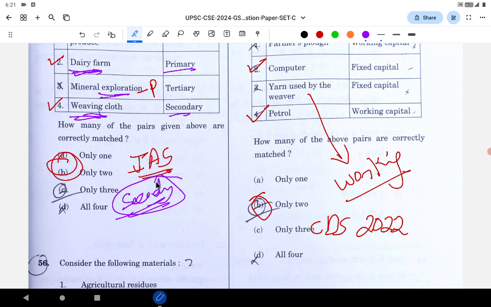In that particular question, I think 2016 or 17, I don't remember, they asked secondary sector, mineral exploration. No, mining and quarrying are part of the primary sector. So this is wrong. So this is also kind of a PYQ question. Once they have asked it in the UPSC IAS exam, once in I think CAPF or CDS. Again a PYQ.